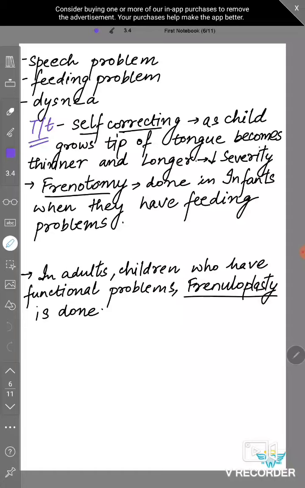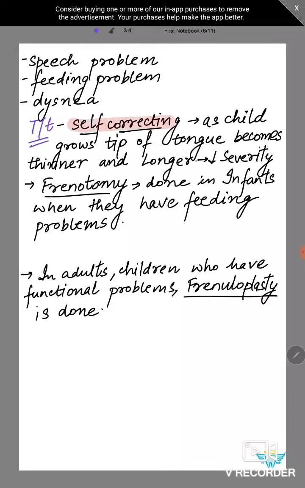So what is the treatment? Basically it is self-correcting, because as the child grows, the tip of the tongue grows, so the tongue becomes thinner and longer, which decreases the severity. The second treatment, for infants who have a feeding problem, is frenotomy. In frenotomy, we simply give an incision. No local anesthesia is required, no stitches are required, because there are very few blood vessels there. So in infants, frenotomy can be done.